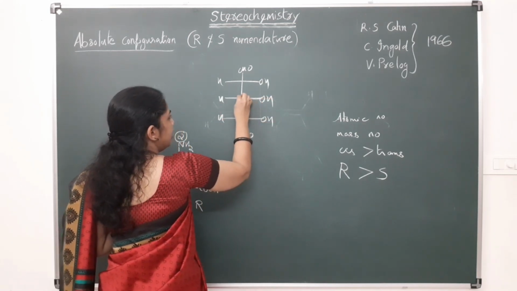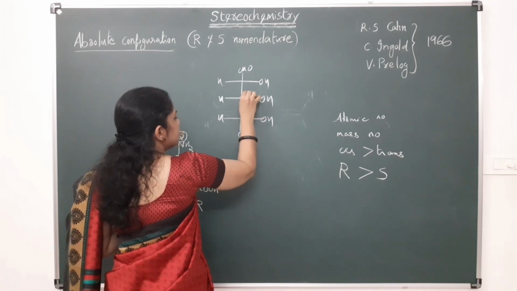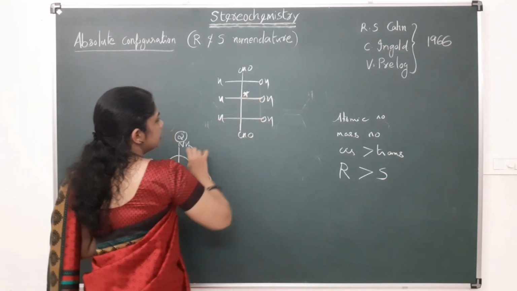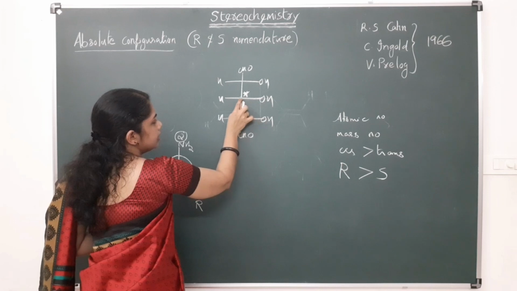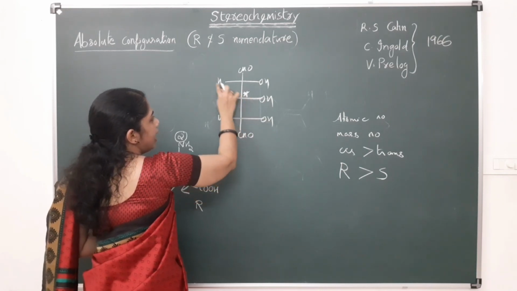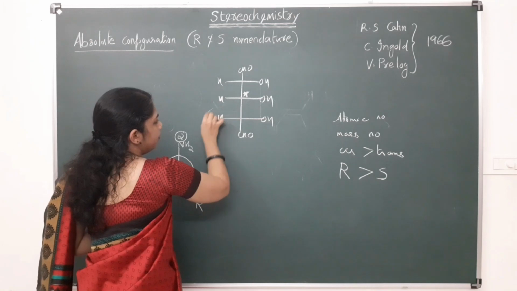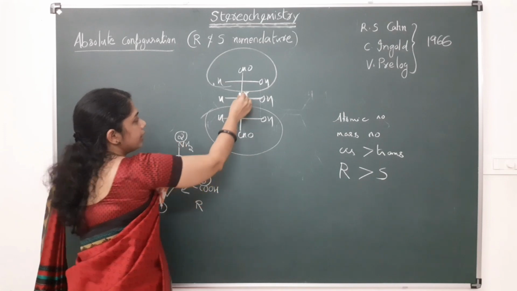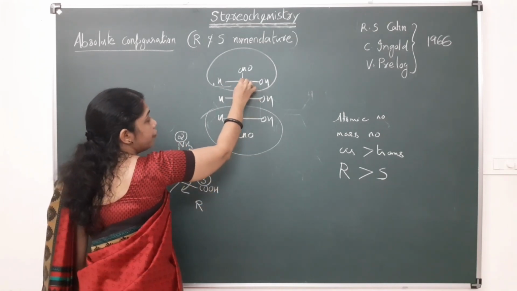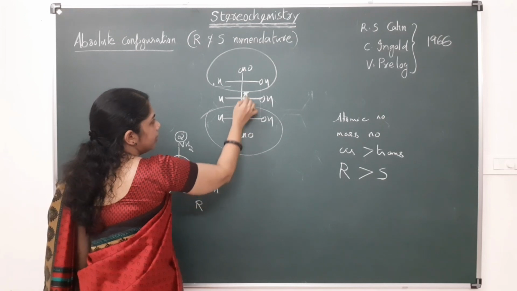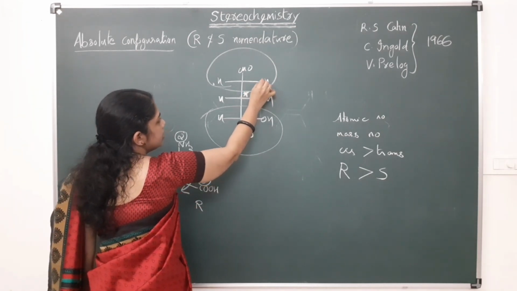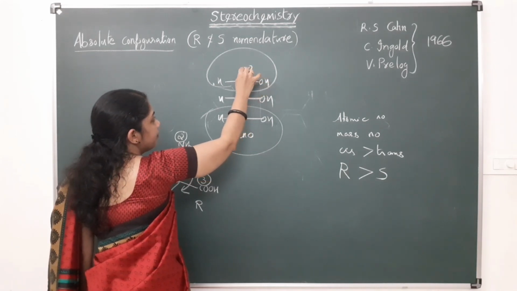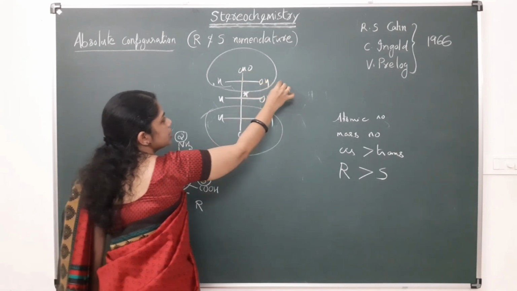For systems like this, in order to find the configuration of this carbon, here this carbon is attached to OH, here hydrogen, and this group. Both these groups are same. So here we have to find the configuration of this asymmetric carbon and this asymmetric carbon. Here it is OH, hydrogen, this is the first priority and this is the second priority. So 1, 2, 3, this is having the S configuration. So this is actually having R configuration.